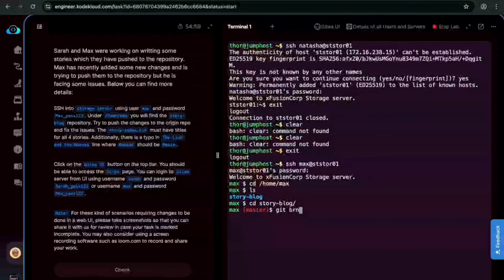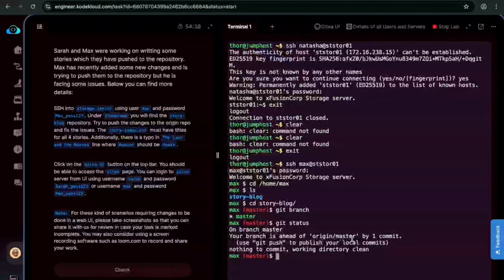So let me do git branch to validate how many branches we have. We have only one branch. We need to push changes to the origin repo. Before pushing, let me do git status to see if anything is pending. All right, we have one thing and we need to push it. So let me try git push and see how it works.